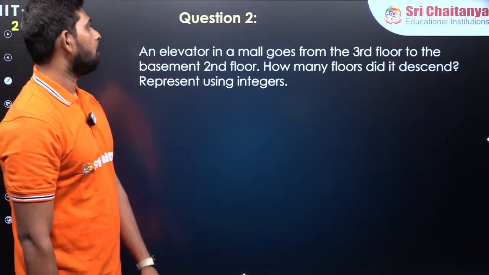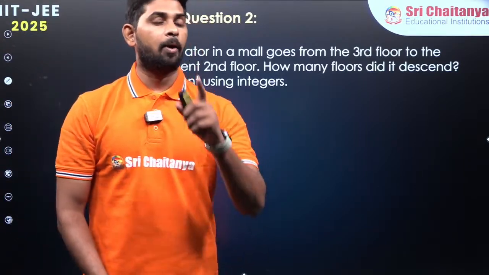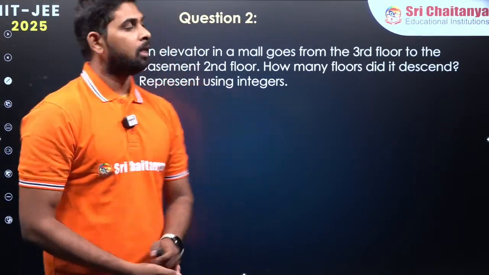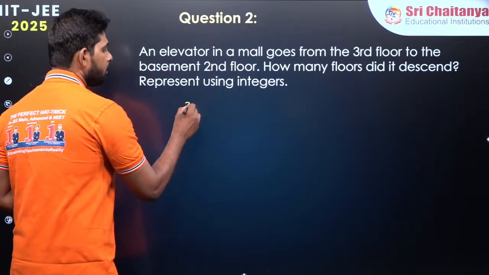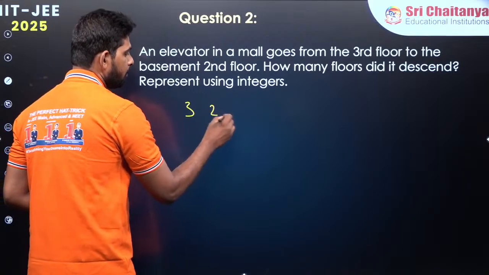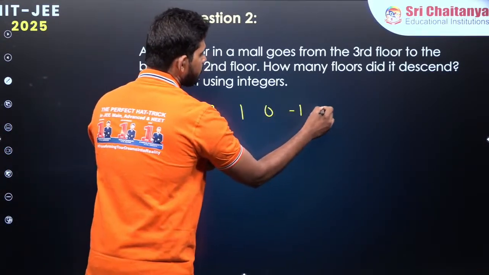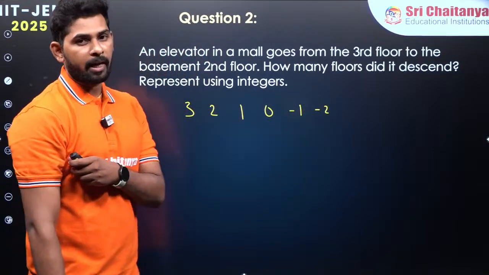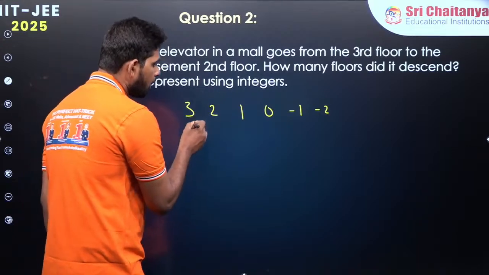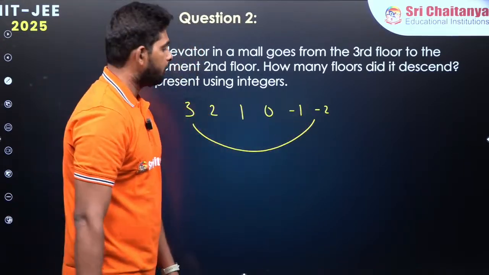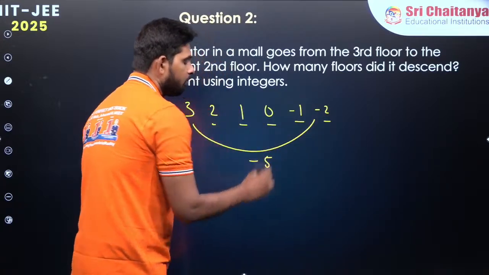Now on these integers, I am going to take one more question. Let's say I am on the third floor and I wanted to go to basement 2. How many floors am I going to descend? That we are going to find out. Let's say I am on the third floor here. After that we are going to have second floor, first floor, and ground floor. After the ground floor we are going to include -1, -2. My scooty is parked at -2 level, or basement 2. So how many floors are we going to descend here? You can see 1, 2, 3, 4, 5, a total of 5 floors.